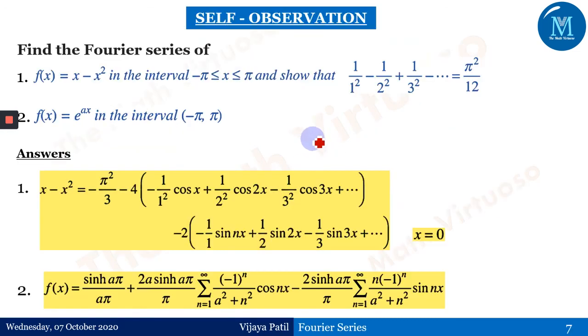Okay, and this is the self-observation slide where I've given x minus x square. We have dealt with x plus x square. I've purposely given a similar kind of question just to cross-check whether you are really following the things or not. And the second is e to the power ax in the interval minus pi to pi. Two questions along with the two answers. Whenever you are trying to do this self-observation slide, try to do it independently instead of taking anybody's help, so that you can easily introspect whether you are really following the stuff or not.